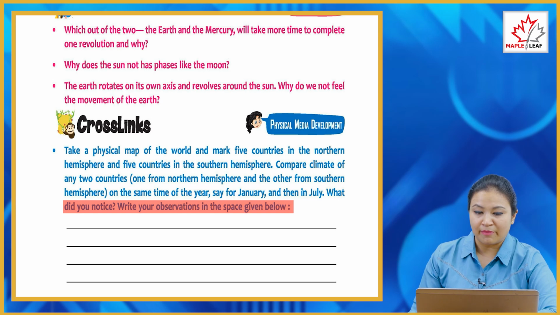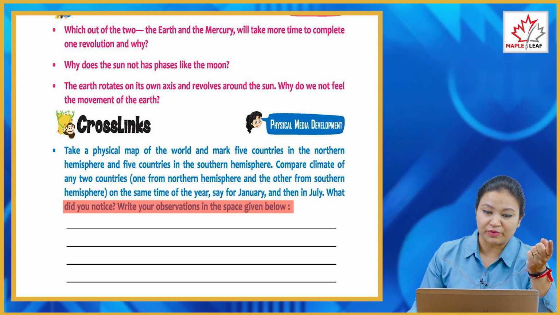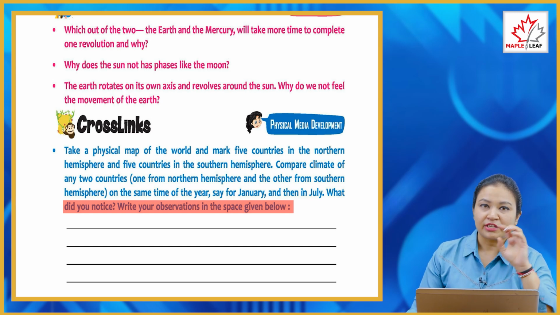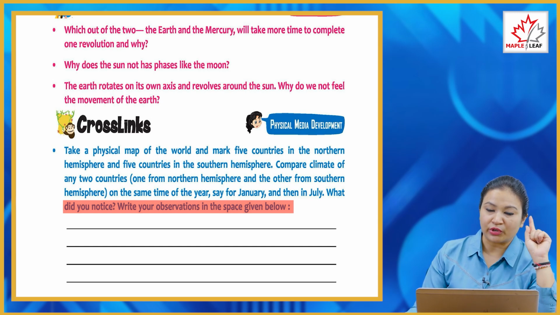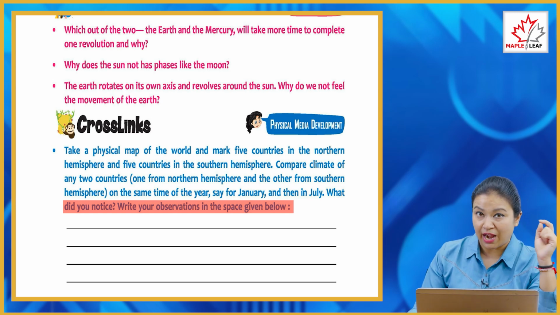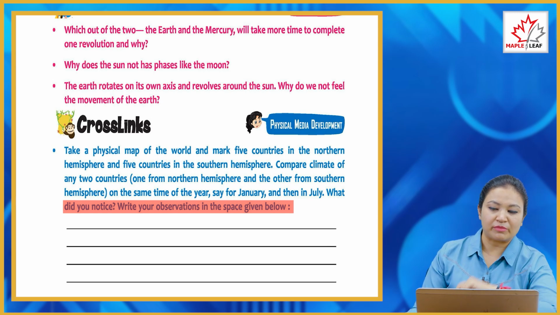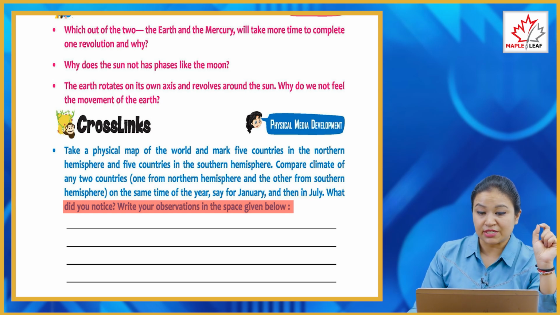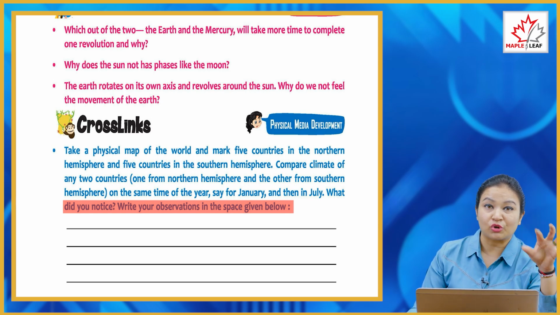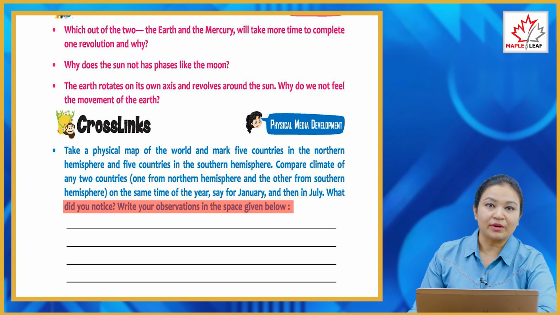You have to take a physical map of the world and mark 5 countries in the northern hemisphere and 5 in the southern hemisphere. Then you have to compare the climate of two countries. You have to take one country from the northern hemisphere and one country from the southern hemisphere, and note down the temperature, the seasons, the climate of that particular country in a particular month.